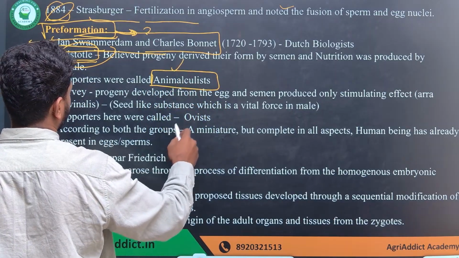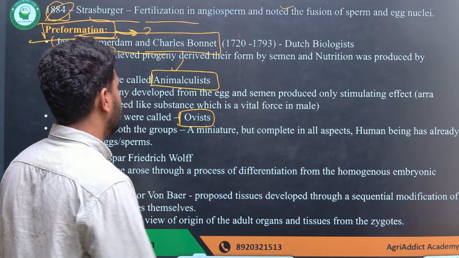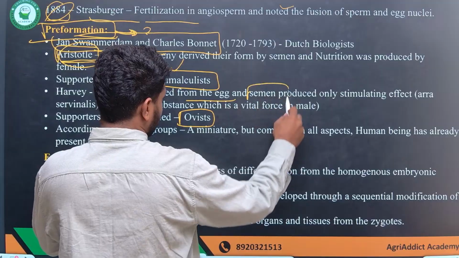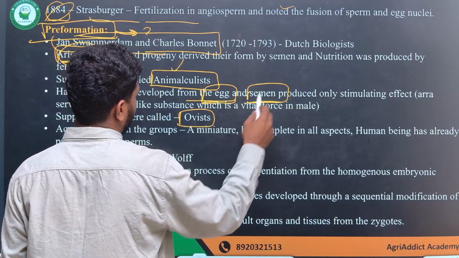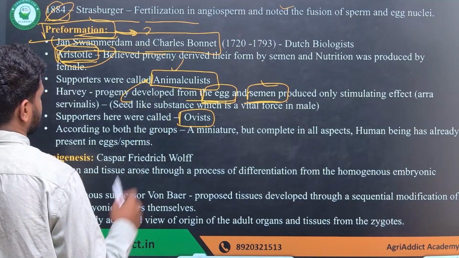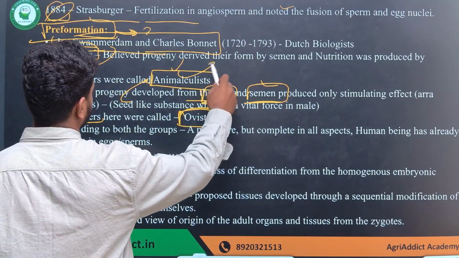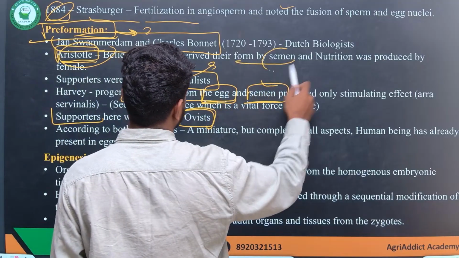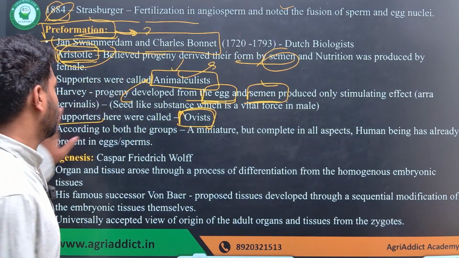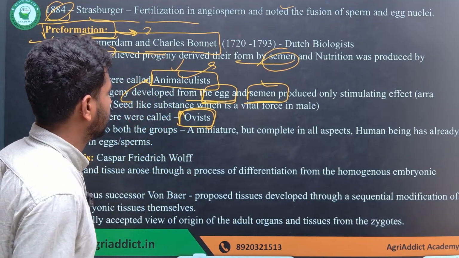Based on this, there were two different categories of supporters. One was called animalculists, and the other ovists. The animalculists believed that the major contribution is from the semen, and the egg only provides the nutrition. The ovists believed the opposite: the major contribution is from the egg, and the semen produces only a stimulatory effect.